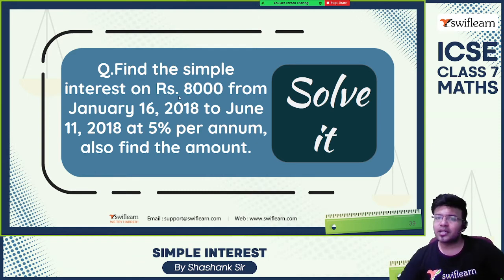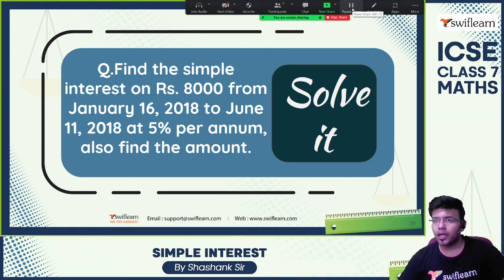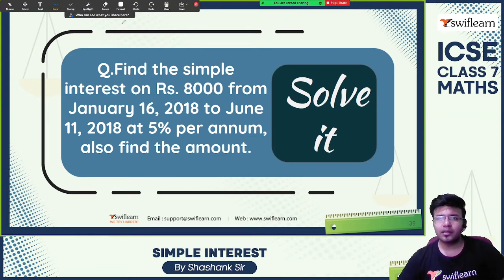Find the simple interest on 8,000 from January 16, 2018 to June 11, 2018 at 15% per annum. Also find the amount. So there is a little twist here, see what the twist is.